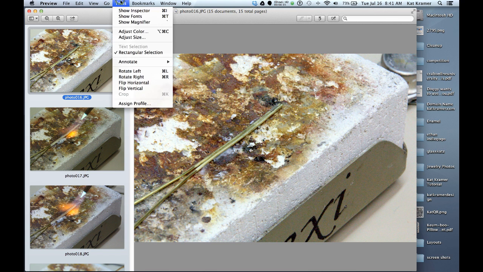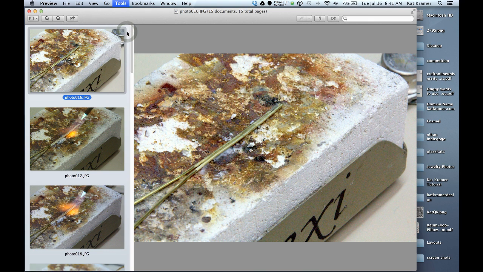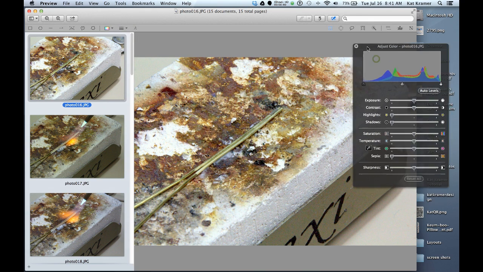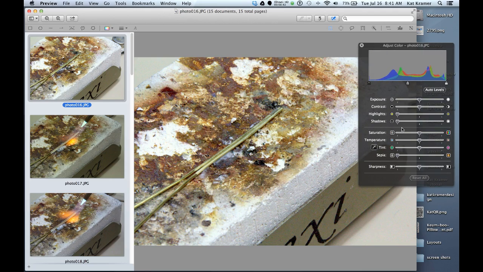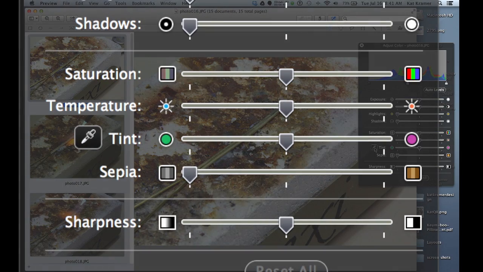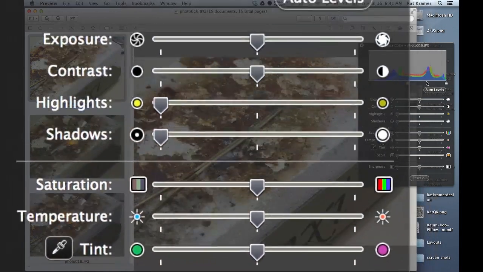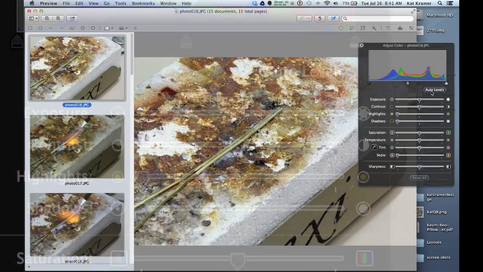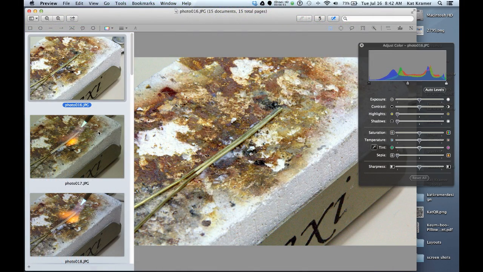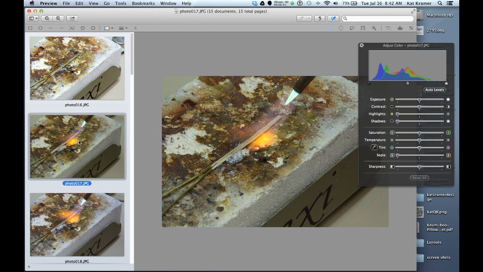You'll want to go to the Tools menu and choose Adjust Color. Okay, and this little box will appear on the side. The two things that we're looking at: there's a medicine dropper to the left of the word Tint. We're going to be using that, and also the Auto Levels button. All right, so the first thing we're going to do, I'm going to select the photo that has not been enhanced. I'm going to choose the medicine dropper.